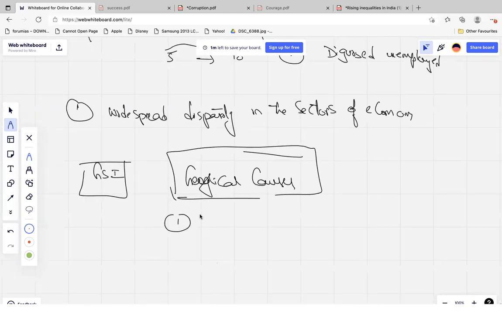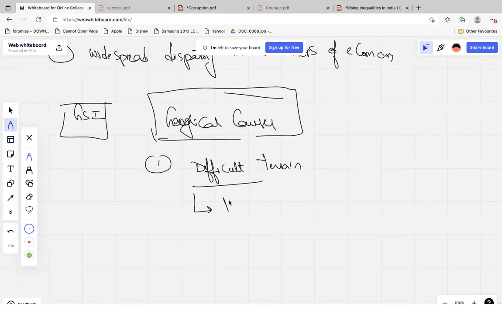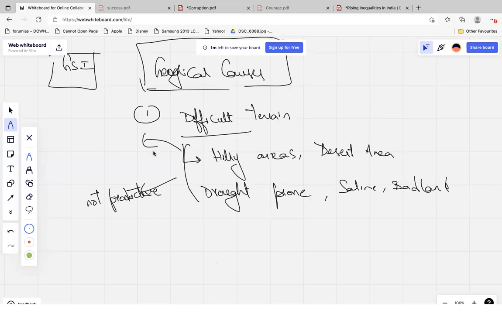One thing is you can talk about the difficult terrain, right? What does it mean by difficult terrain? Like you have the hilly areas, you might have desert areas, you might have drought prone areas, saline lands, bad lands. All these lands are actually not productive, right? And doing economic activity here is very difficult, right? So the income generated by the people in these regions is different.